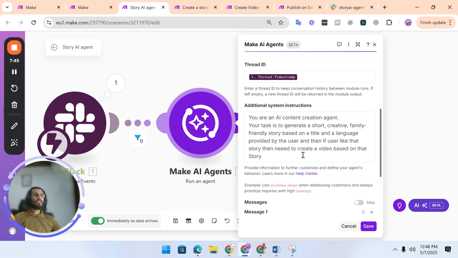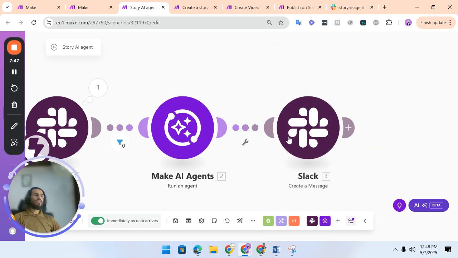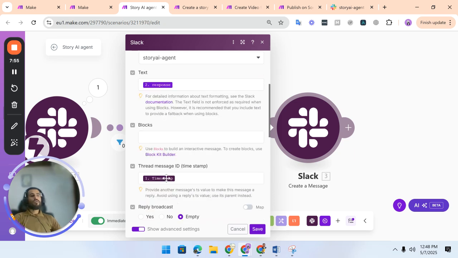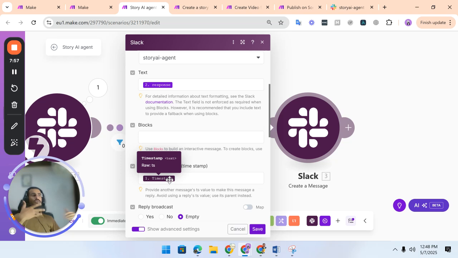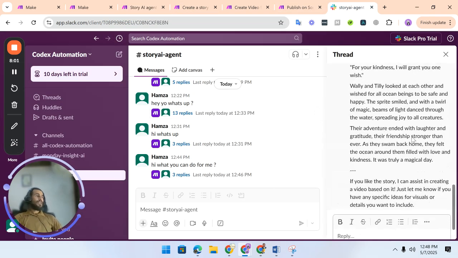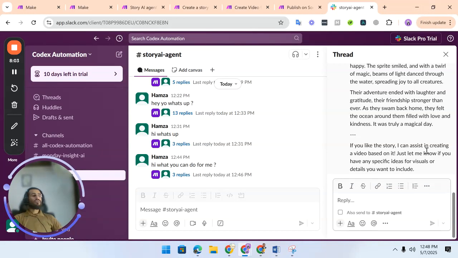Based on that, we have to take action, and the user knows that it has to run this. The AI agent knows that because it's on Slack, it has to push into the response, and in the response I'm using the timestamp, so the conversation will stay along in a single chat. Okay, so it has created a story. If you like the story, I can instruct it to create a video. Okay, create a video.